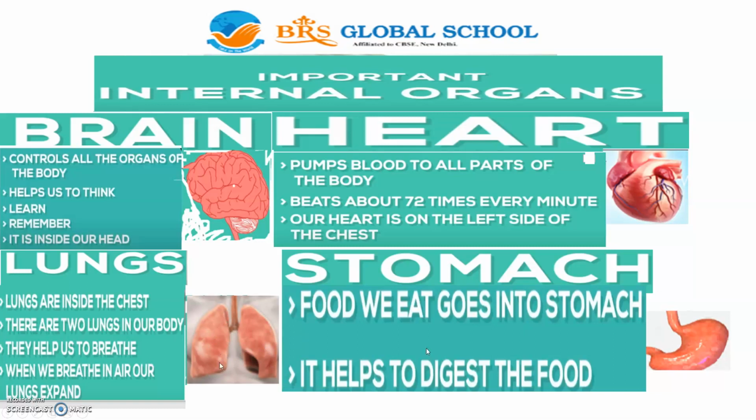Here you can see the picture of the lungs, right lung and left lung. Coming to the stomach. This is the stomach picture. It helps to digest the food. Food we eat goes into the stomach and it helps to digest the food. By digesting the food, the nutrients of the food are given to all the parts of the body.